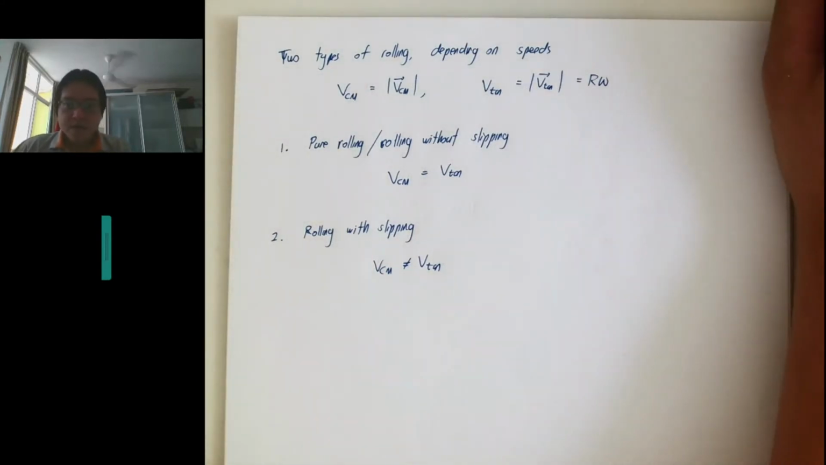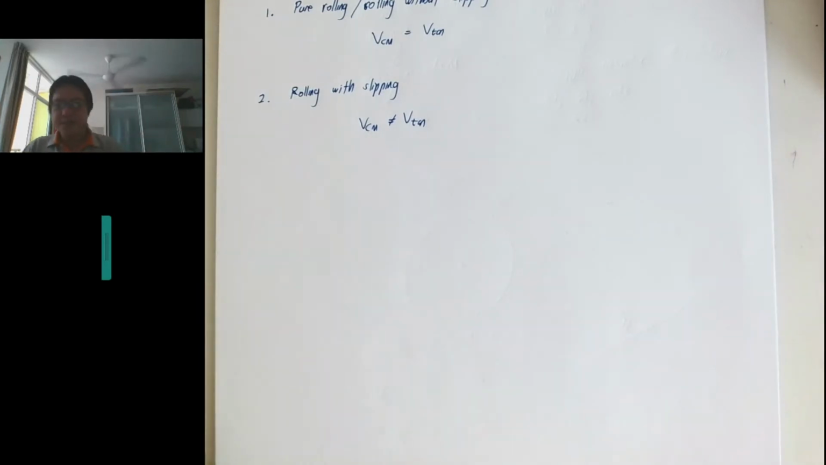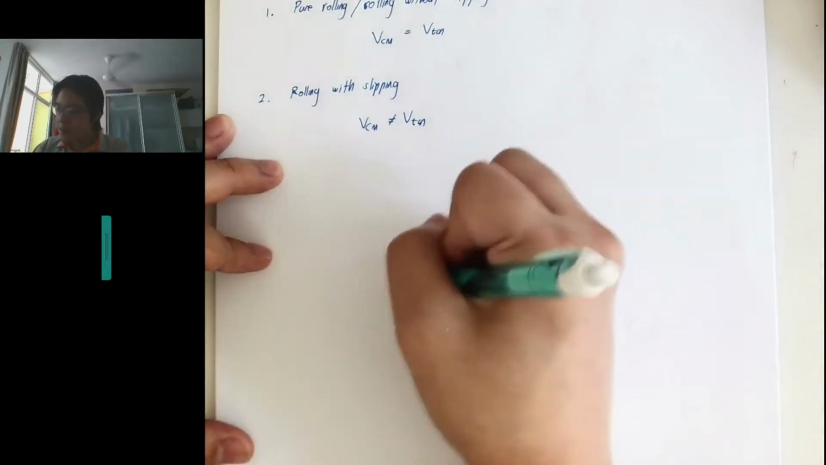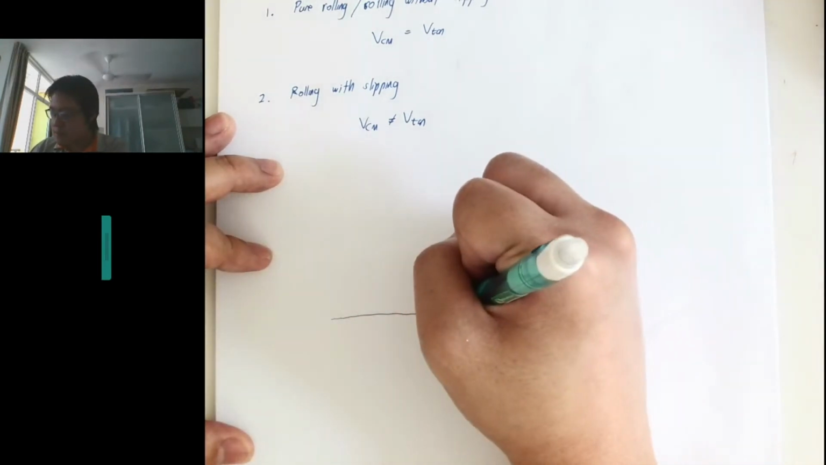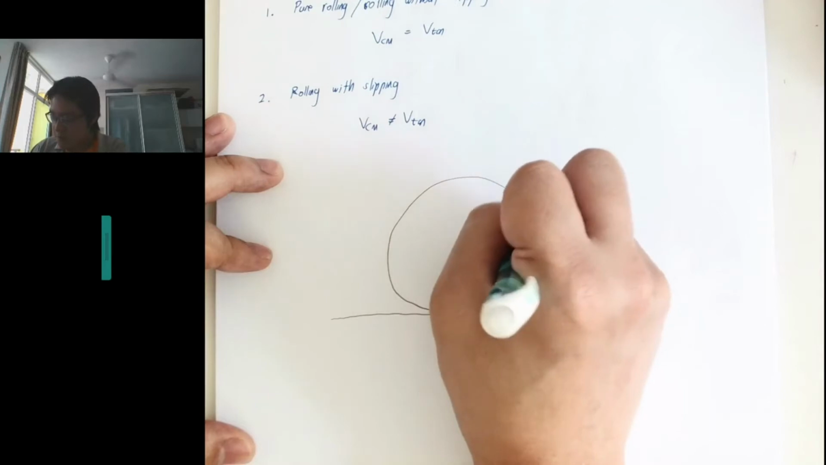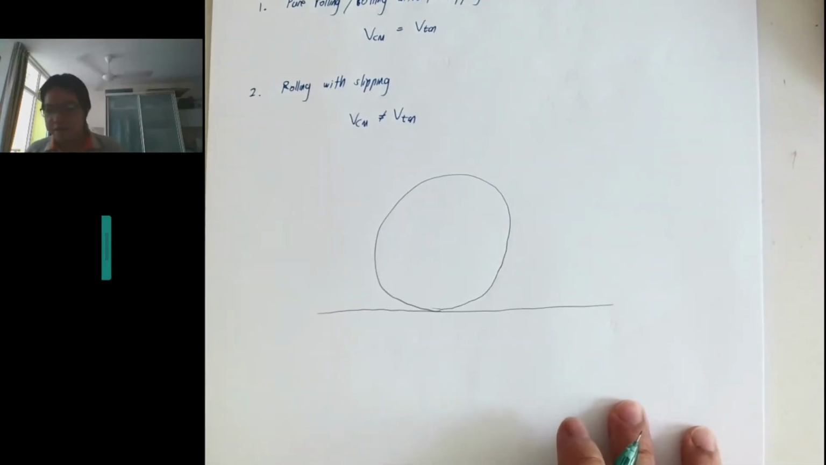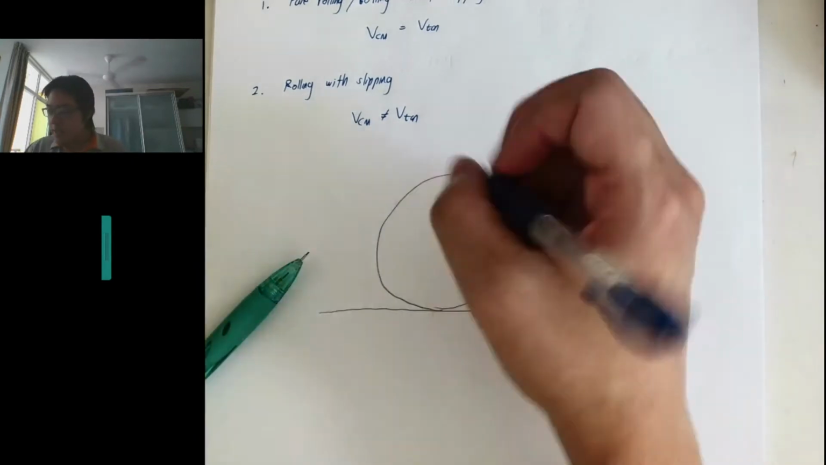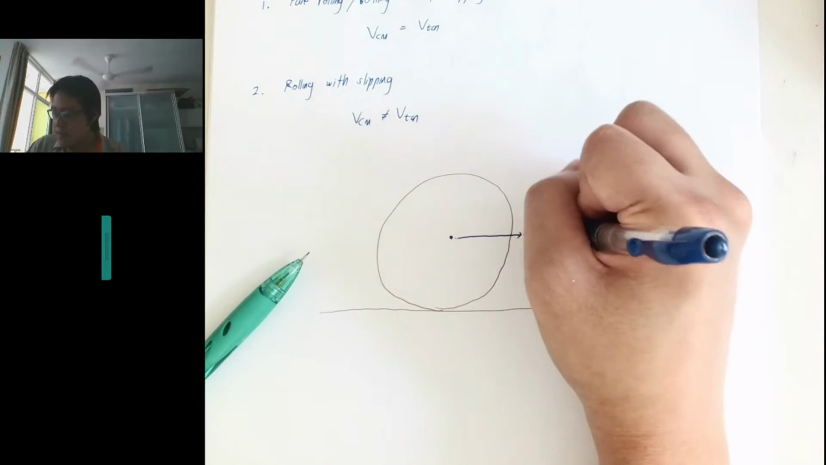What happens to VP if V tangential is at the bottom? This is what I want to show. I will draw it, and if it's not clear, I will go to the animation, then it will be clearer. So let's draw a rolling object again. Something round, like a wheel or a ball, depending on the moment of inertia. The VCM is always like this.